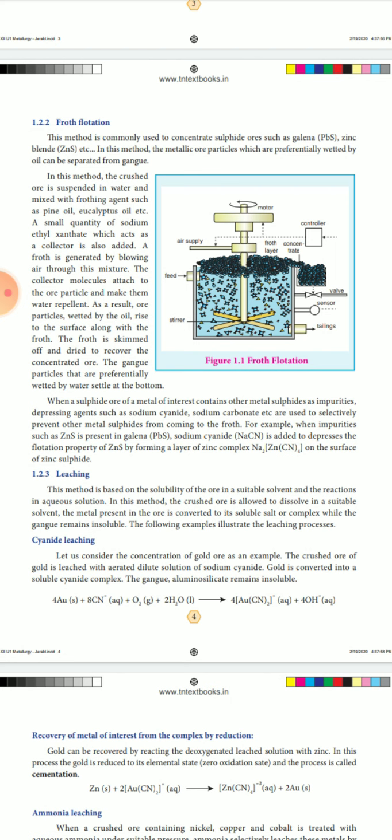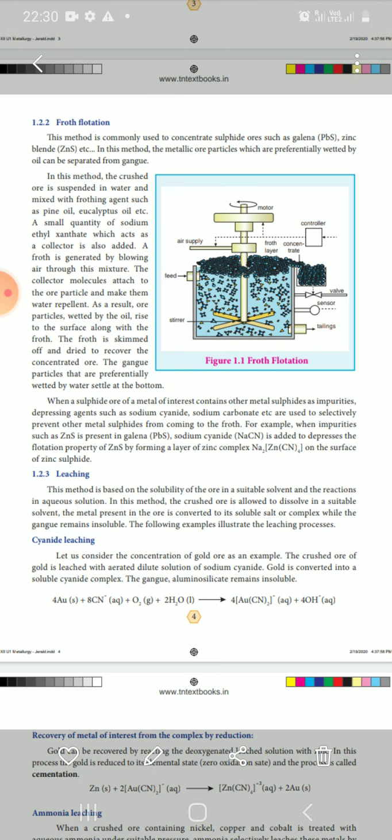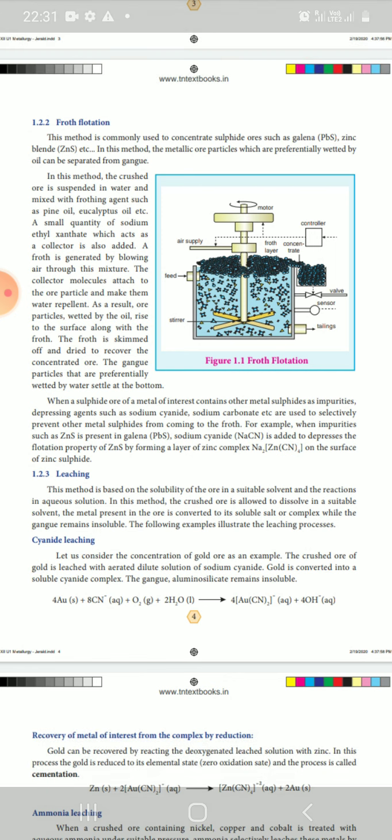In this method, the crushed ore is suspended in water and mixed with a frothing agent such as pine oil or eucalyptus oil. Crushed ore means we grind the ore into fine particles.